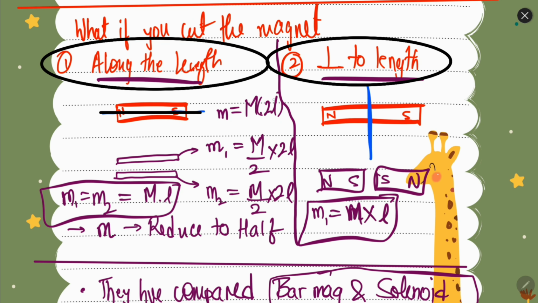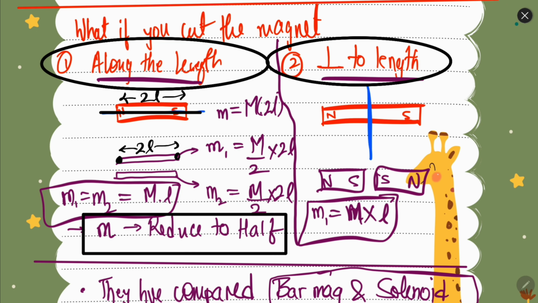will be equal to magnetic strength times 2L. So this magnetic strength will become half because this region has become half, so it will be m by 2. The length is 2L, still the length is 2L. So the magnetic strength will reduce to half if you cut along the length.